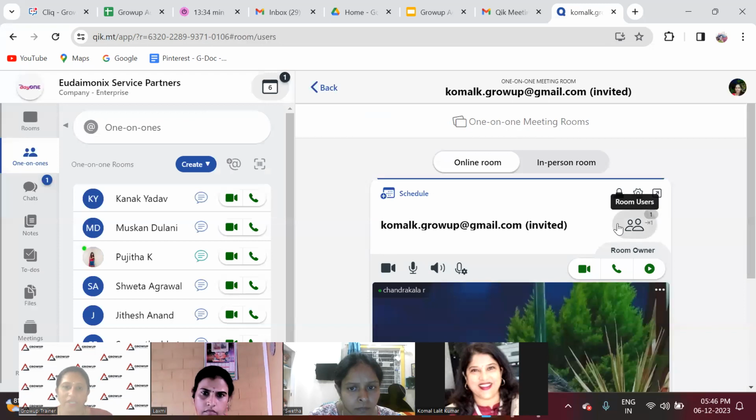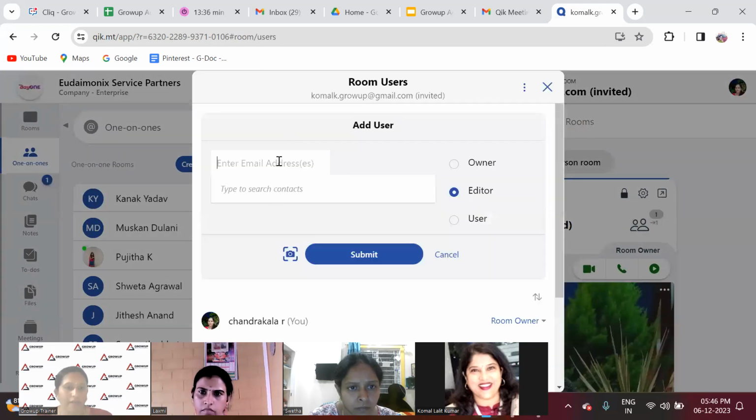Once we give their email ID or contact number, anything that we can give, the options we can choose here are owner, editor, and user. If they are only a user, we just want them to attend the meeting and leave, as with a third party. In that case, we will not give them editor access. We will give only user access so they attend the meeting and leave. We will share the MOM with them if required, or else it will be kept for internal purposes.